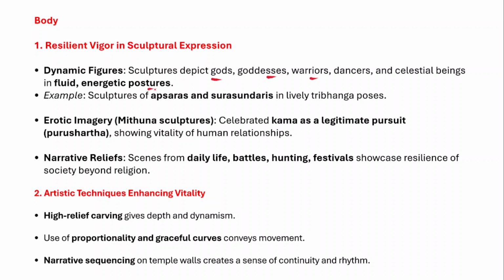Now, if you look at the Khajuraho temples, you can see everything on those temple walls as sculpture. You can find gods, goddesses, warriors, dancers, everything. For example, the sculptures of Apsaras and Surasundaris in lively Tribhanga poses are well represented on the walls of the Khajuraho temples.